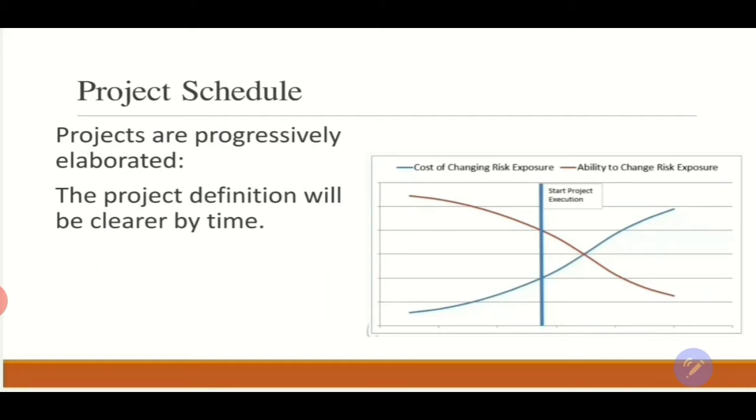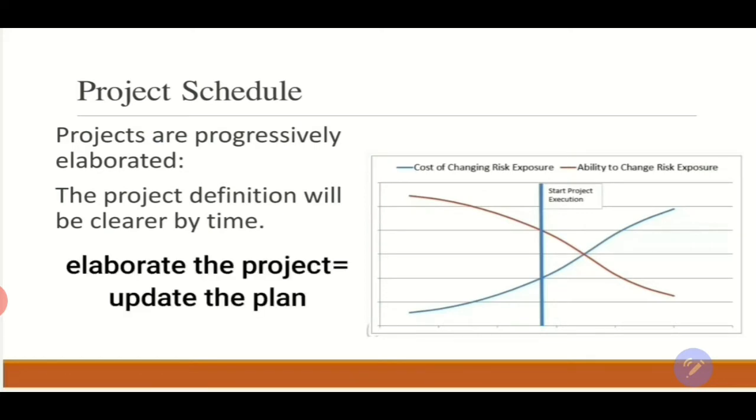But in order to be able to take decisions based on the uncertainty level that we have, we have to set certain assumptions and continue in the project and keep on making decisions. So the uncertainty at the very beginning of the project starts very, very high, but it starts to reduce throughout the project planning, executing, and monitoring and controlling processes. This requires the project manager and his team, the project management team, to elaborate the project. Why? Because it's progressing and we are knowing more about it.